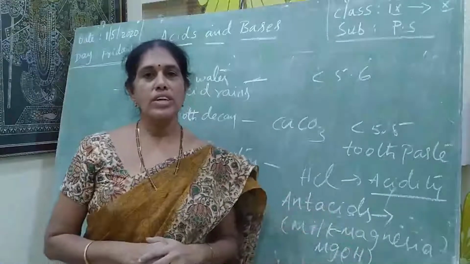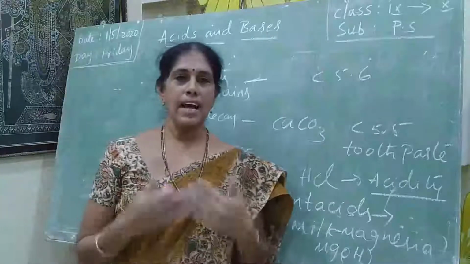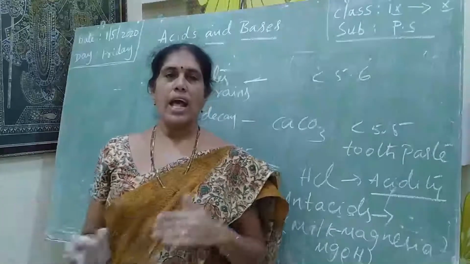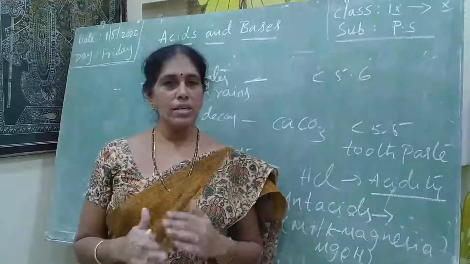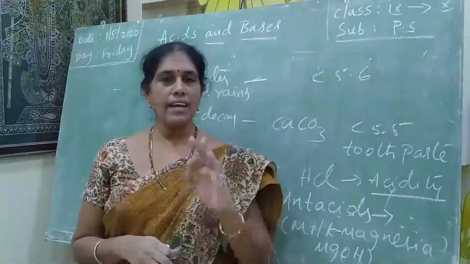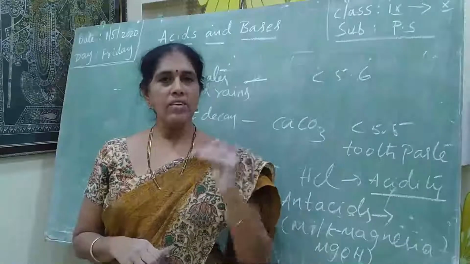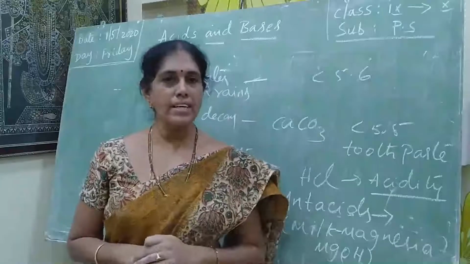Okay students, today we discussed acids and bases and their chemical properties. Acids react with metals and liberate hydrogen gas. Acids react with carbonates and liberate carbon dioxide gas. Acids conduct electricity. These are the three important activities. Take notes and write them in your own words in 6 to 8 sentences.